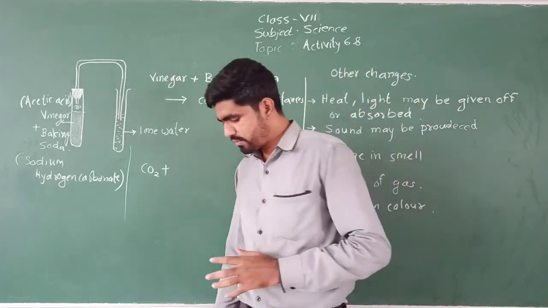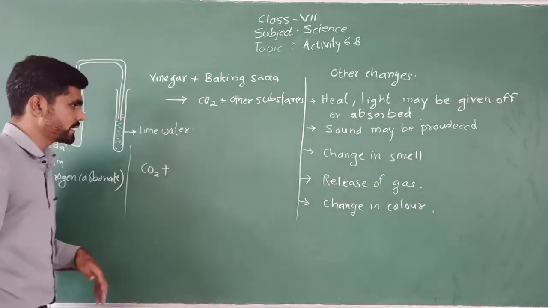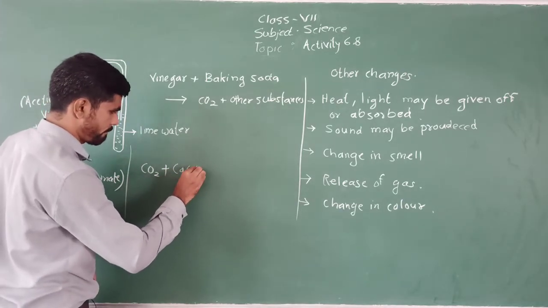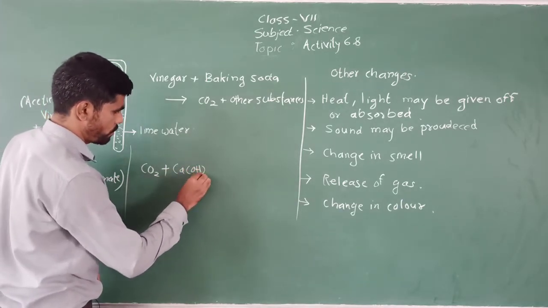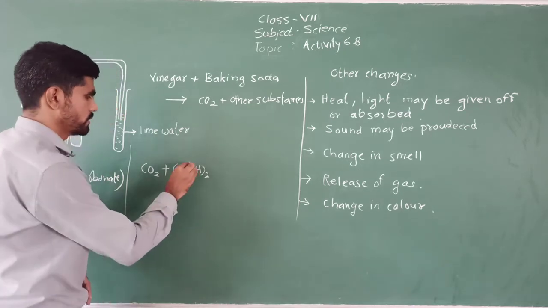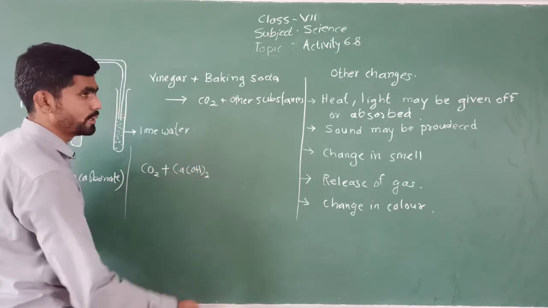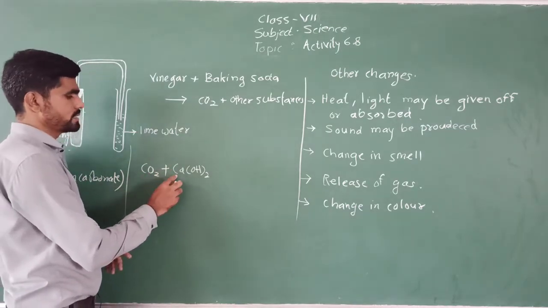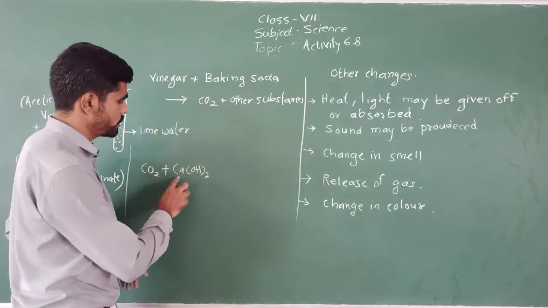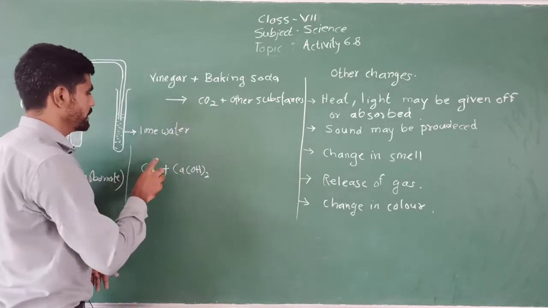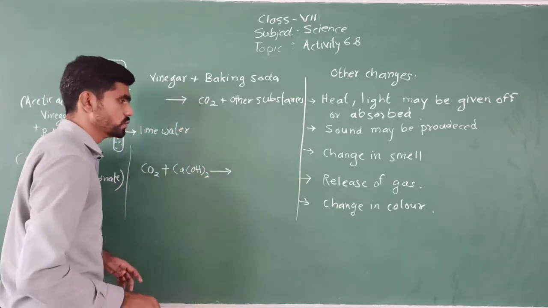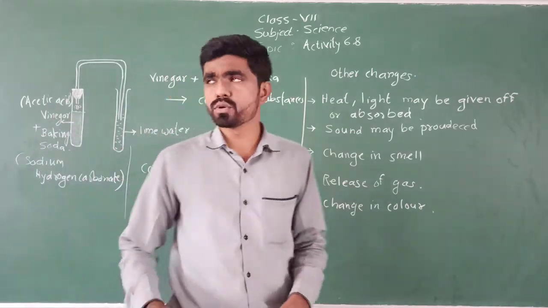And what is the formula of lime water? Ca(OH)2. Whenever 2 is written below the bracket, then we read it by 2. Okay, CO2 plus Ca(OH)2. This Ca(OH)2 means nothing but lime water. Okay, and it leads to what happens when the CO2 is mixed.